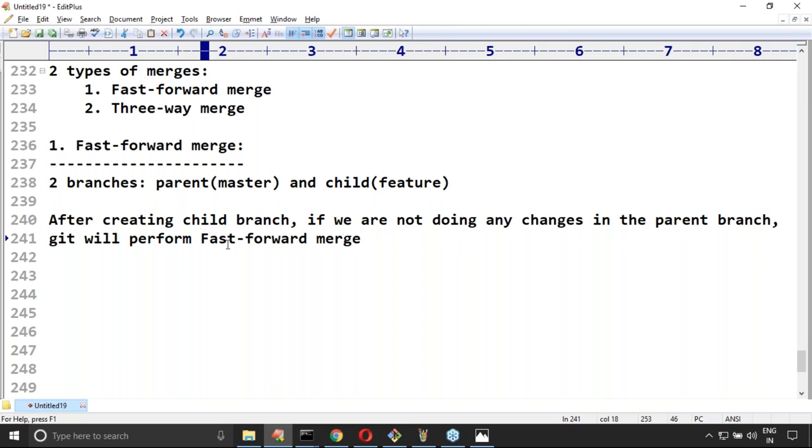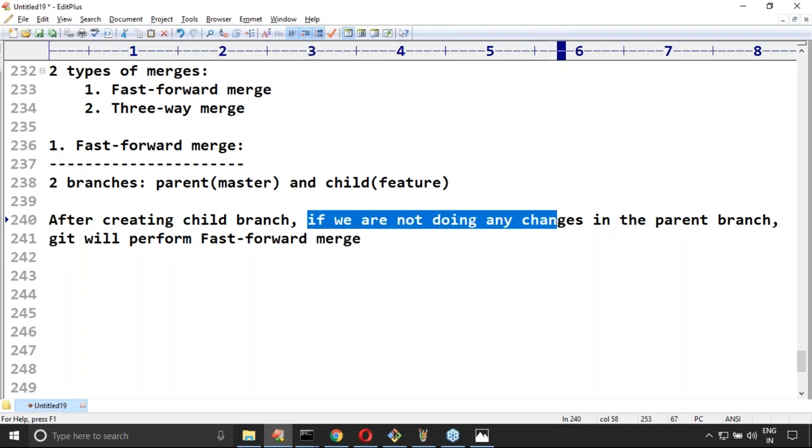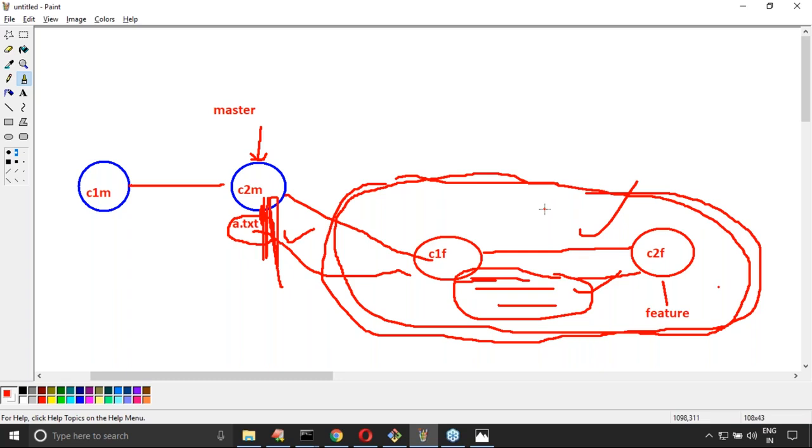So parent and child, two branches are there, but updations are available only in the child branch, and the parent branch is untouched. In this particular case, git is always going to perform what? Fast forward merge. Any doubt about this? Please respond. Yes, friends, what is the meaning of fast forward? When is git going to perform fast forward merge?